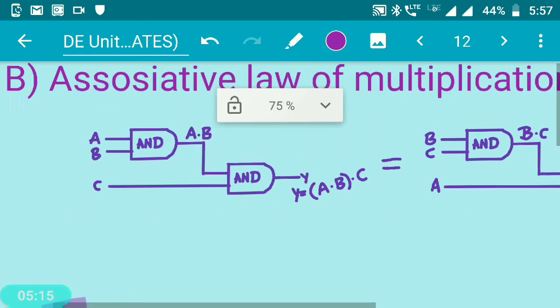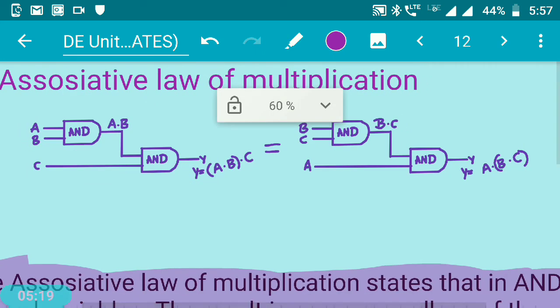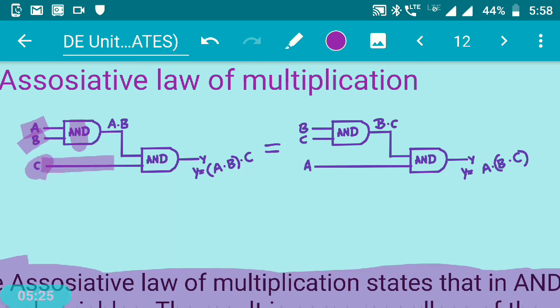So to understand the same using the logic diagram, we have two logic diagrams as shown in the figure. Now you have A and B as the inputs given to the first AND gate, and C as the input given to the second AND gate. The output of the first AND gate, A and B, is given to the second AND gate, and you get the expression Y is equal to (A and B) and C, wherein A and B is given a bracket because the first AND gate is given the inputs A and B.